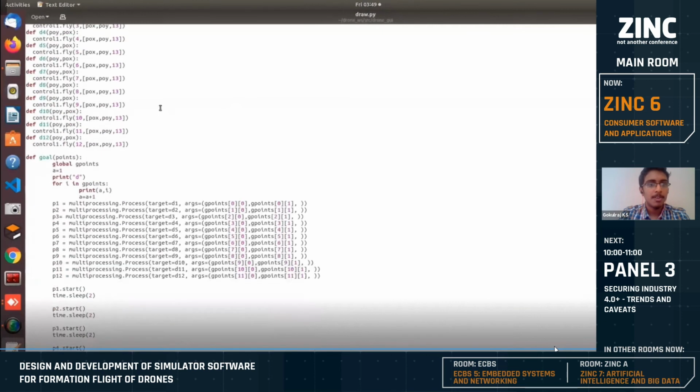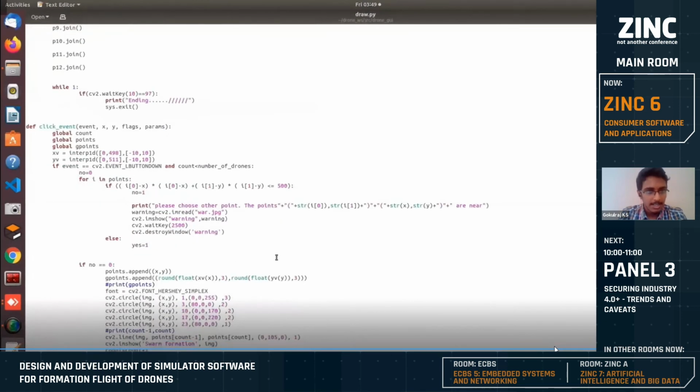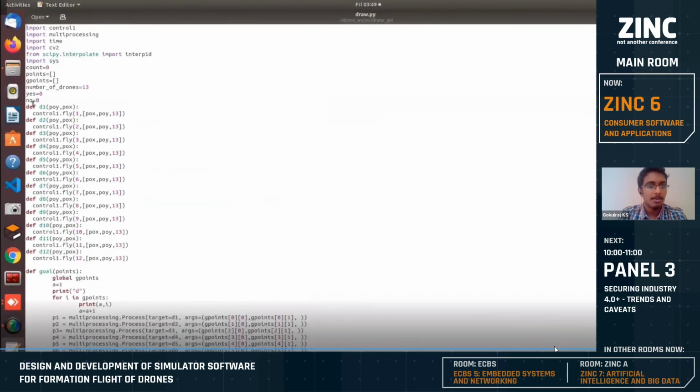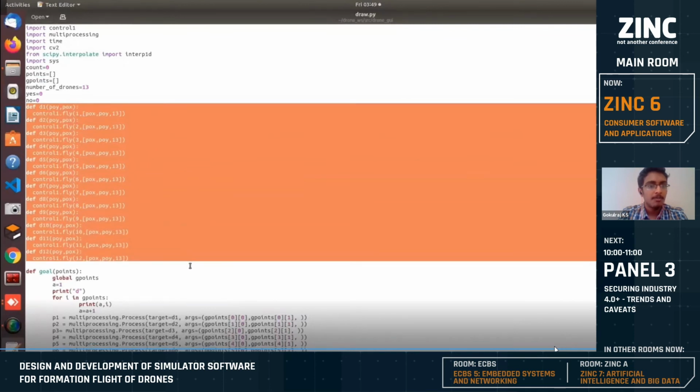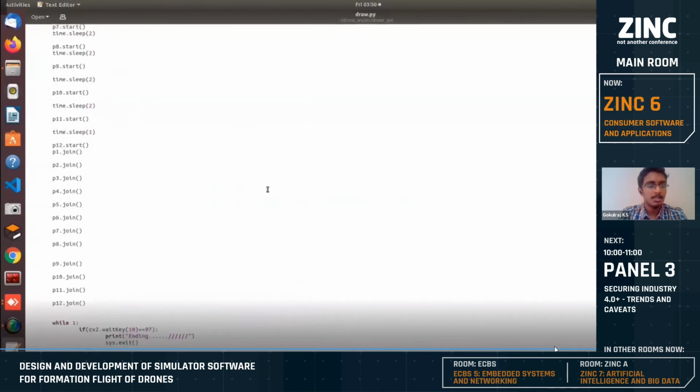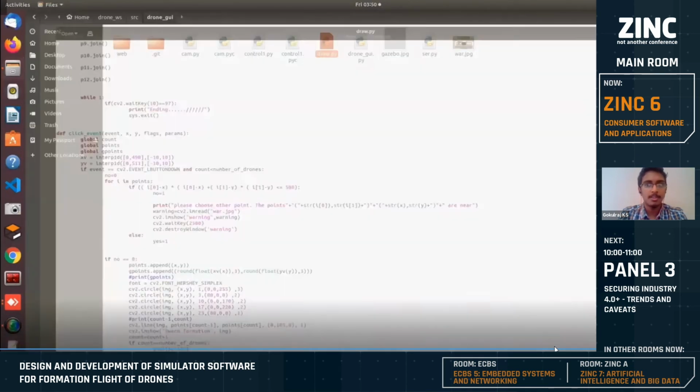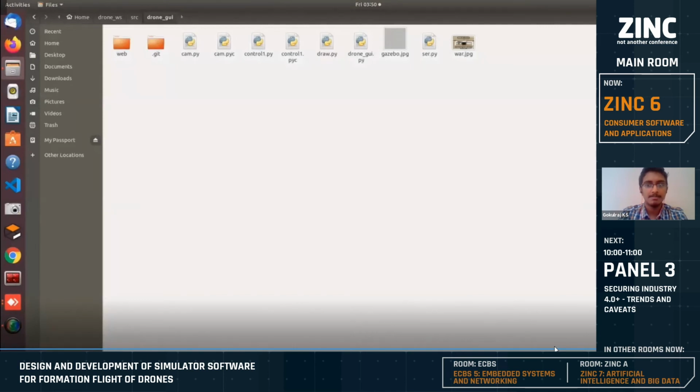This is the draw.py. This is the code which basically gets input from the drawing pad and then sends the goal to the controller. We are using the controller like a library and we are initiating multiple processes where each process sends the goal for each drone using the controller we designed.